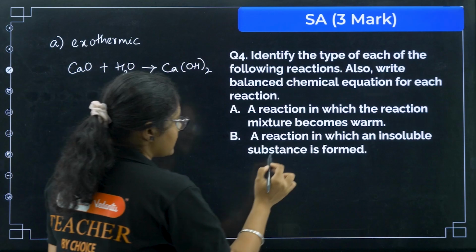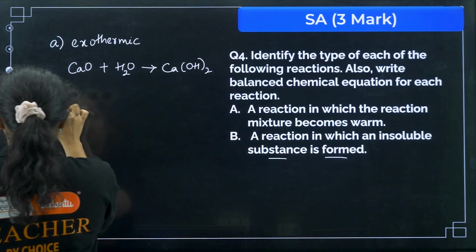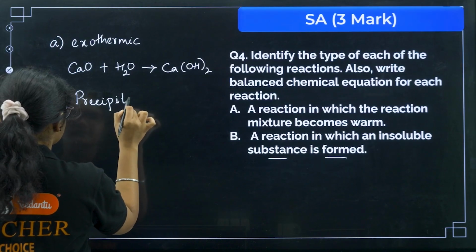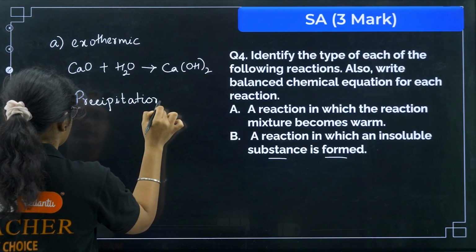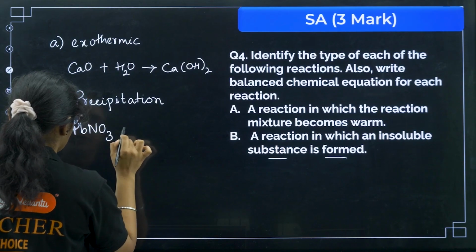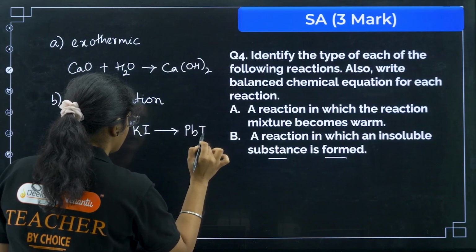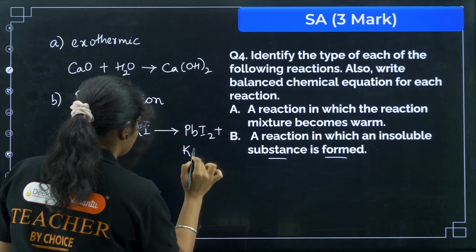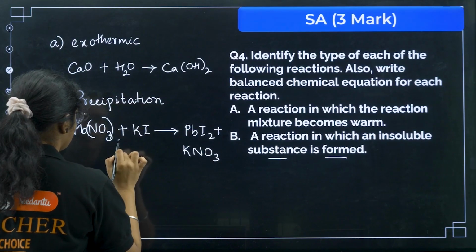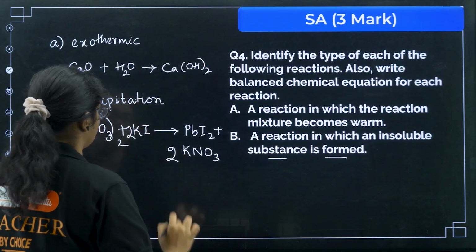Okay. Next, a reaction in which an insoluble substance is formed, that is your precipitation reaction, right? Insoluble substance is formed for precipitation reaction. So for precipitation reaction, we have Pb(NO3)2 plus KI. You can write PbI2 plus KNO3. Okay, so I have not balanced it. Pb(NO3)2, PbI2, you can balance it with 2KI and 2KNO3.